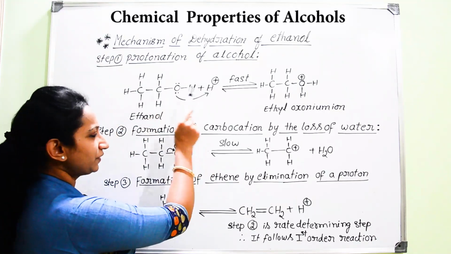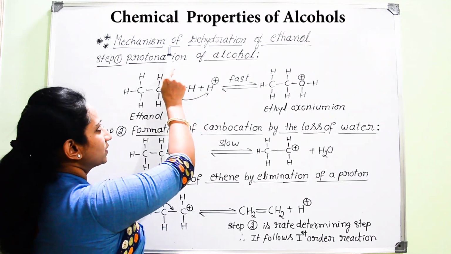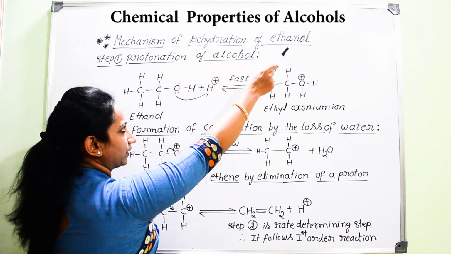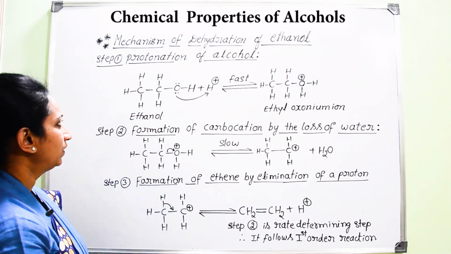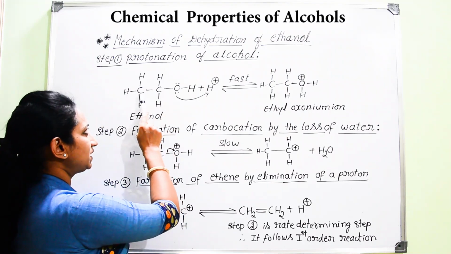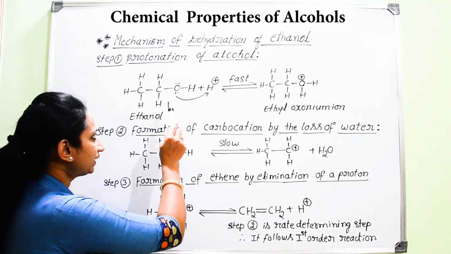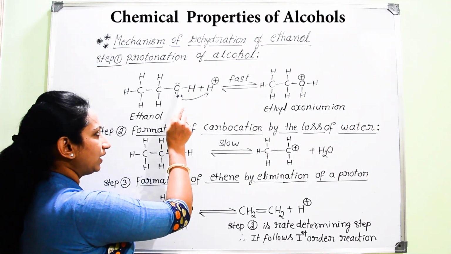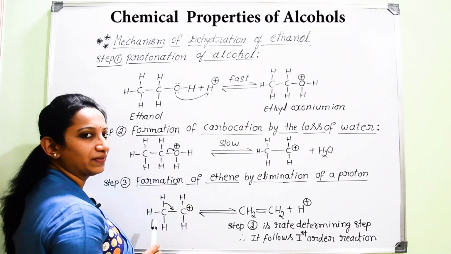Now, if we start with step 1 of the mechanism of dehydration of ethanol, step 1 is protonation of alcohol. Which alcohol are we starting with? That is ethanol, CH3CH2OH. We can easily find that on the electronegative oxygen atom, there are 2 lone pairs of electrons.